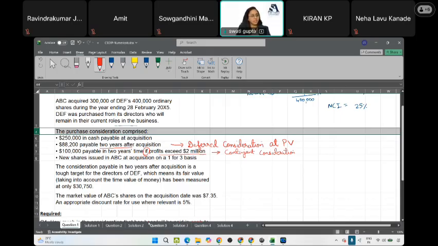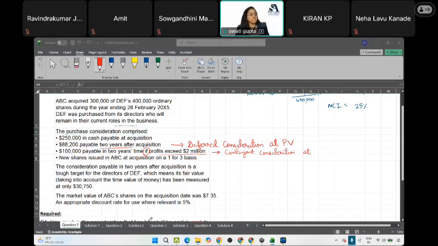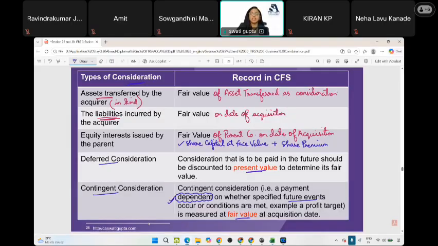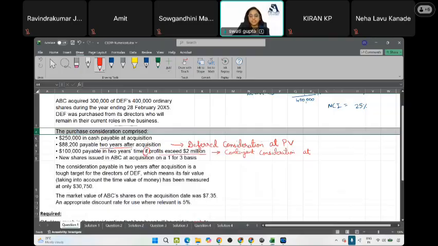Neha, Kiran, Pavan, Chittaranjan, Dipankar. How do you record this contingent consideration? At fair value. Correct. Contingent consideration is recorded at fair value.